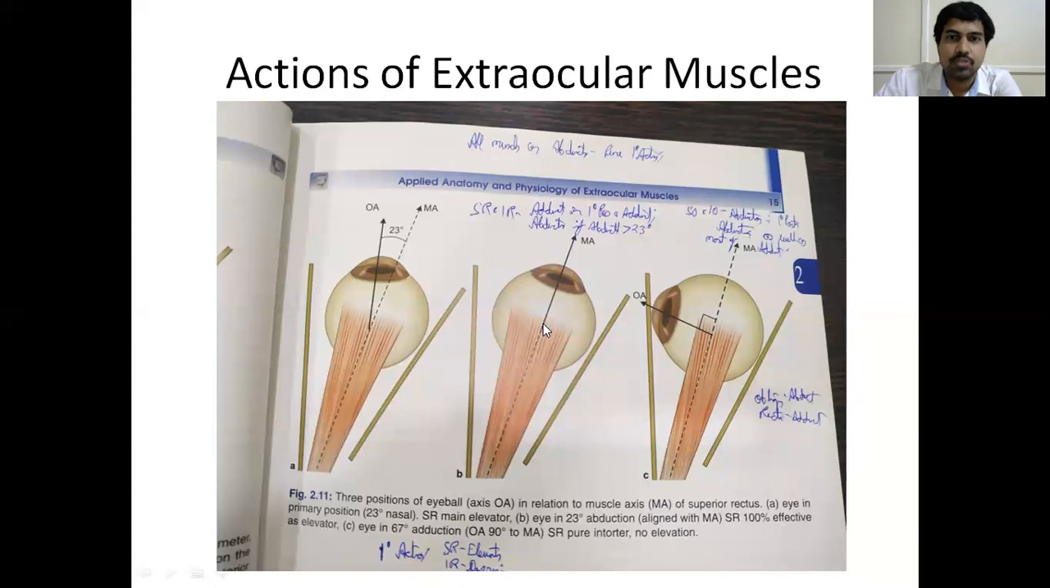Suppose here you see this is the superior rectus muscle. See, this is the muscle axis of the muscle, and this is also the optical axis, also straight. So here if the superior rectus muscle contracts, the eyeball turns upwards. Only turning upward is the only action here.